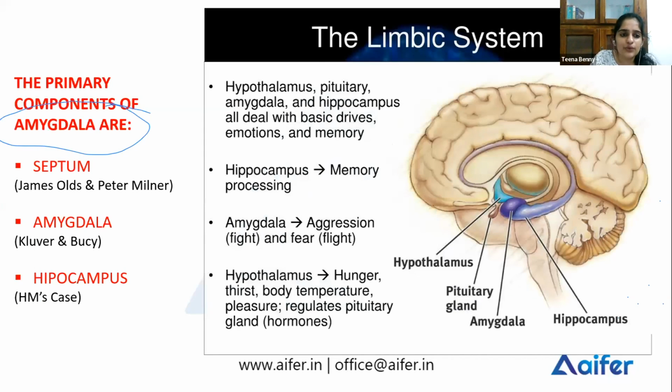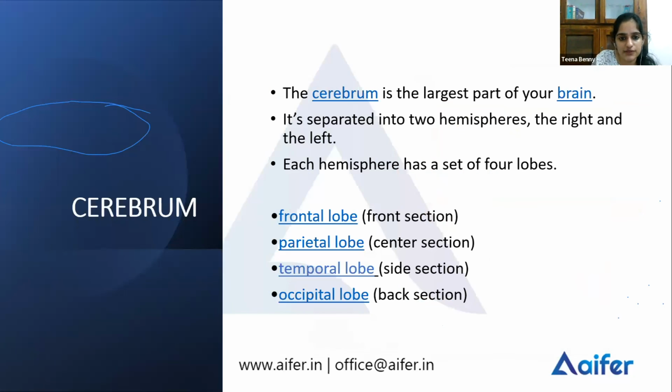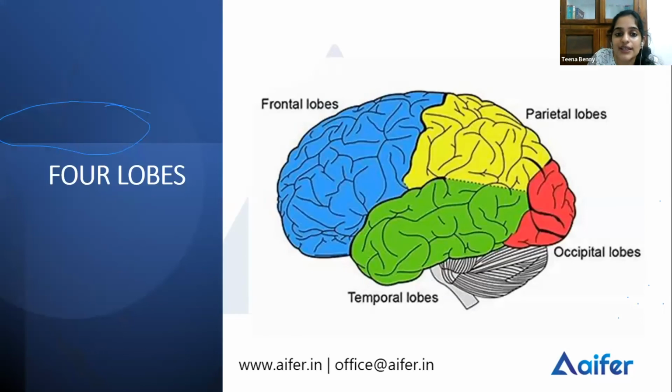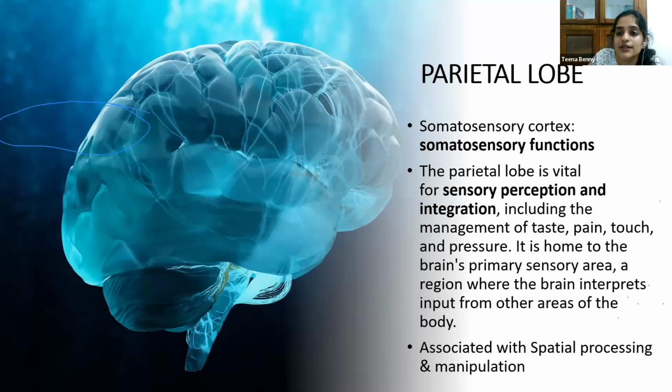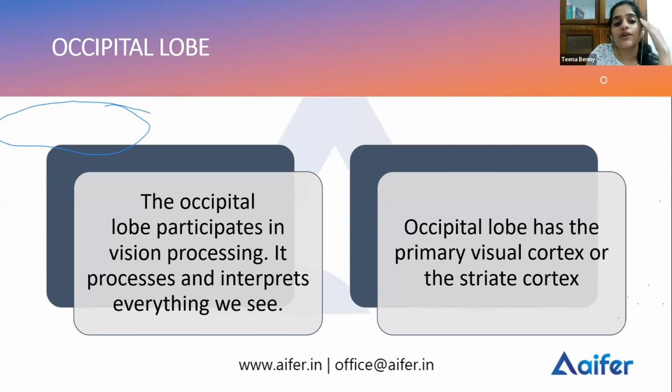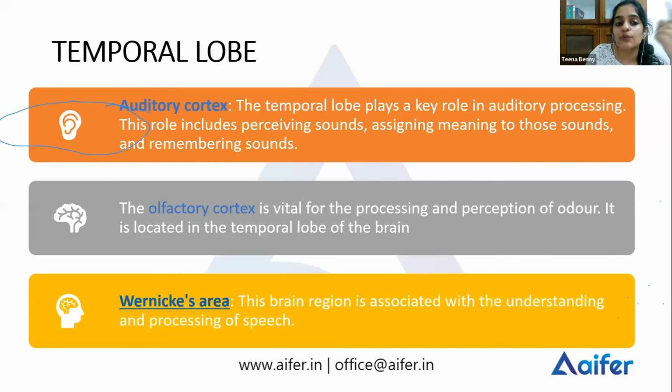Now, the limbic system, we said, includes septum, amygdala, and hippocampus. Now, the four lobes. The cerebrum is divided into right and left hemispheres, and each hemisphere has four lobes: frontal, parietal, temporal, and occipital. In the frontal lobe, your executive functions are performed. It involves prefrontal cortex, motor cortex, and Broca's area. The parietal lobe performs your somatosensory functions. The occipital lobe has your visual cortex or the striate cortex, and your temporal lobe has the auditory cortex, olfactory cortex, and Wernicke's area.